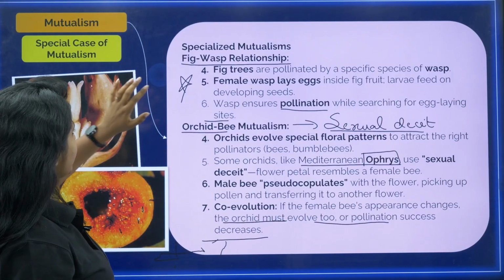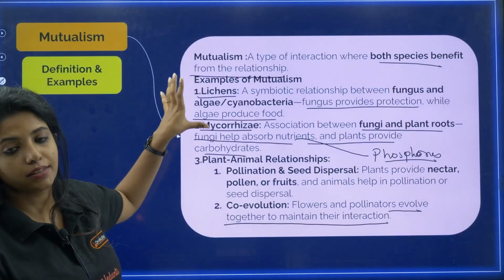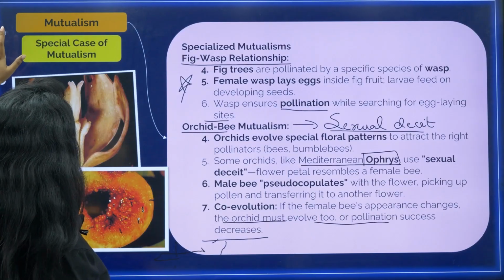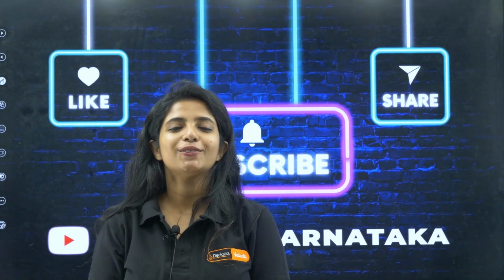So that's all, my dear children. These are the relations and interactions that you should be knowing. These are very, very important for your exam. And with this, we complete the whole chapter.